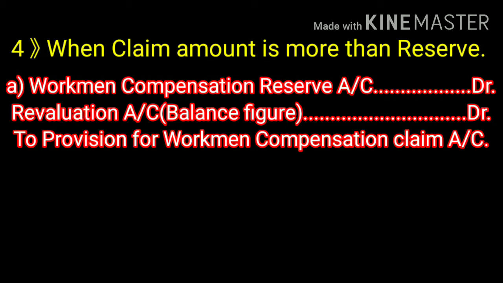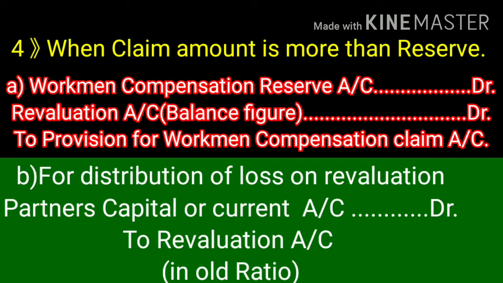Now case number 4, when the claim amount is more than the reserve, first entry will be workman compensation reserve account debit, that is full utilization of reserve. The remaining amount will be taken from revaluation account. So revaluation account debit to provision for workman compensation claim account. Now the loss will be distributed between the partners. So partners capital or current account debit to revaluation account in old ratio.